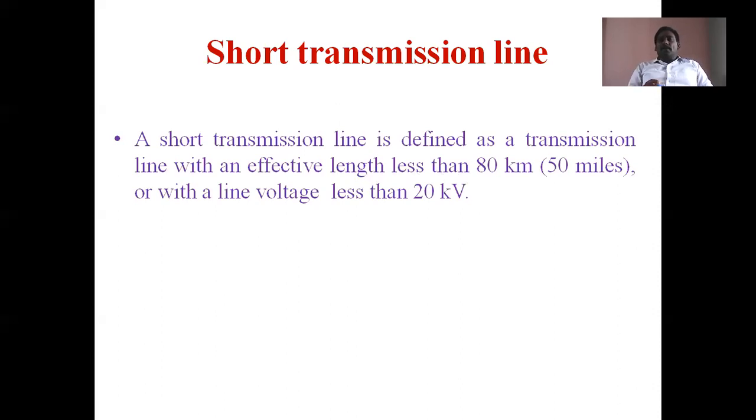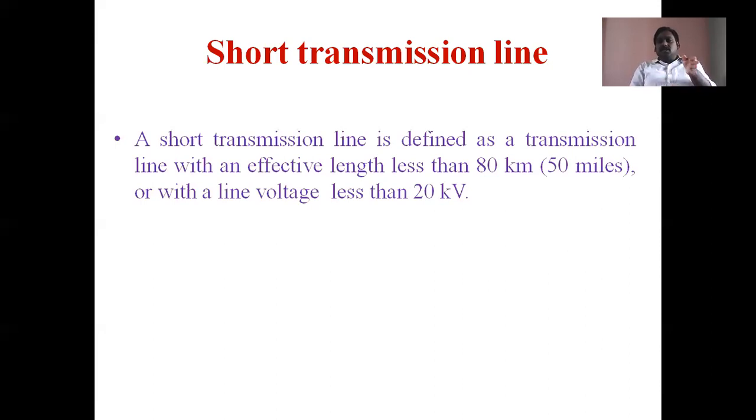Length is small, which means the parameters, which inherently depend upon the length of the transmission line, are small. Parameters means resistance, inductance, and capacitance. So here, not only the length, the operating voltage is also low. Length is less than 80 kilometers as well as operating voltage less than 20 kV. That's why there is no high voltage level here.